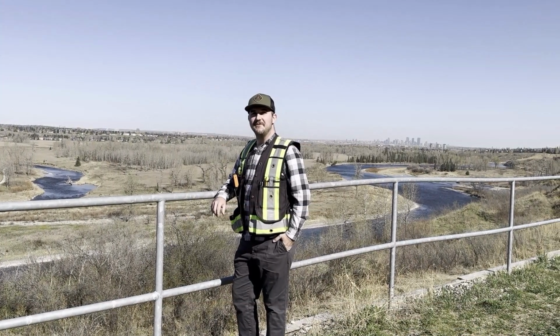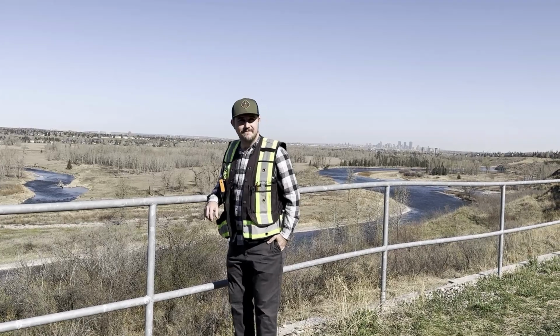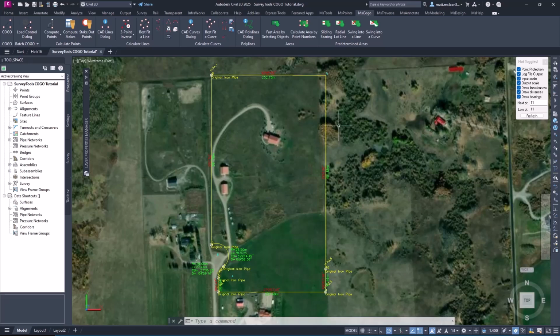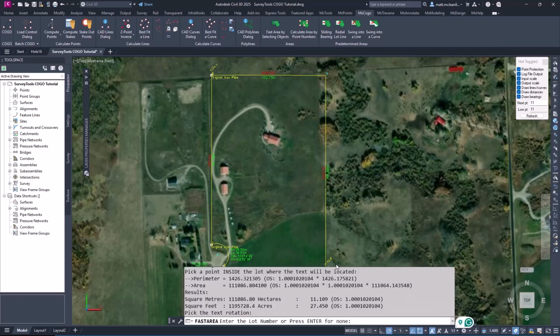Fast area now shows scaled acres and hectares. With the output scale enabled, the fast area command will apply that scale factor to all computed areas displayed on the command line.